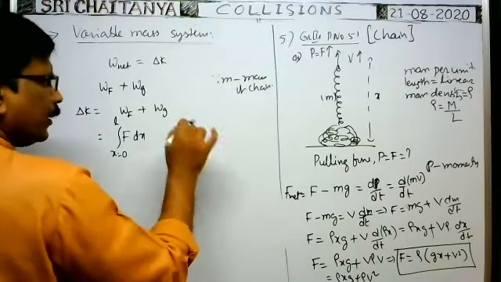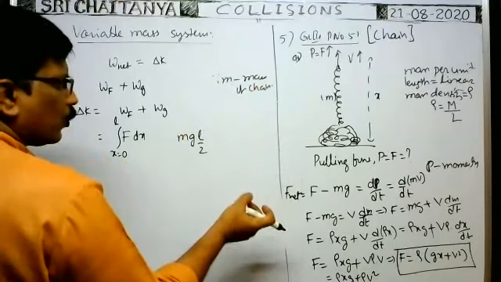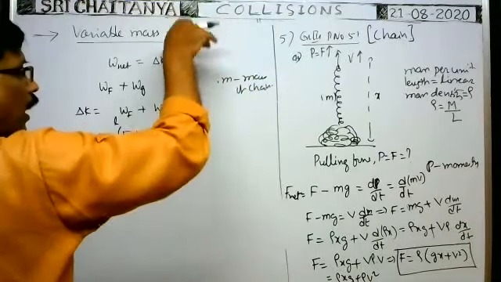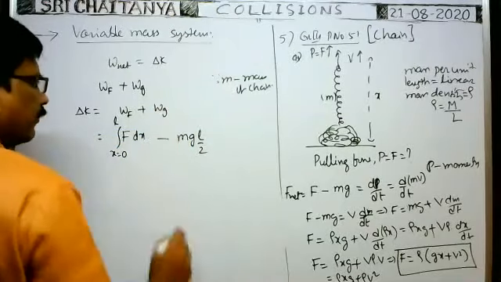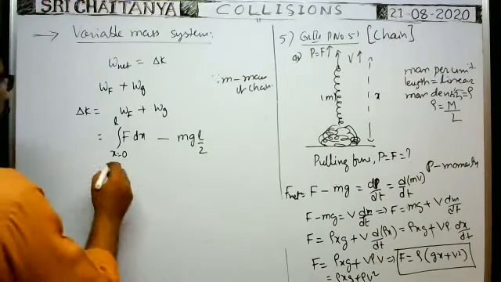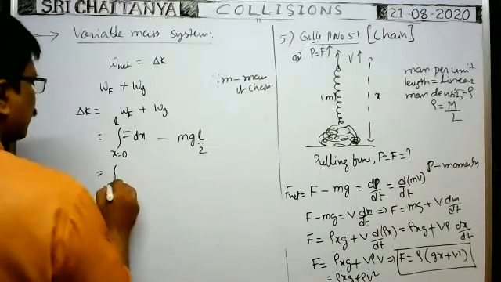This work is negative, because gravity acts downwards whereas the central mass is shifted upwards by L/2. That's why you write minus mg L/2.